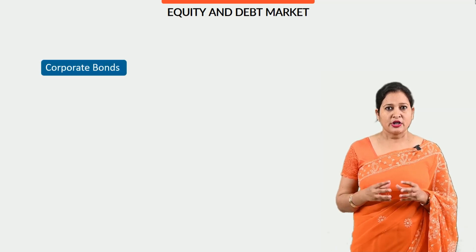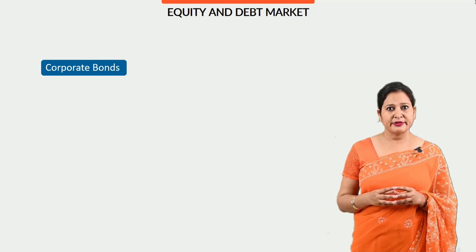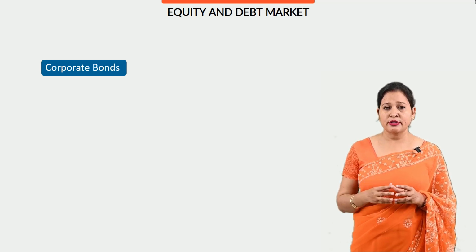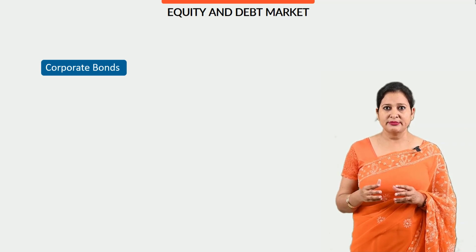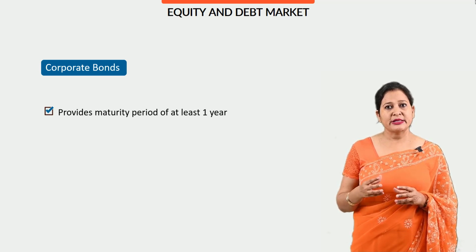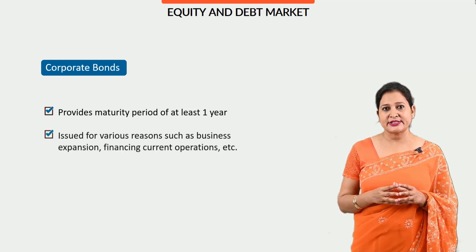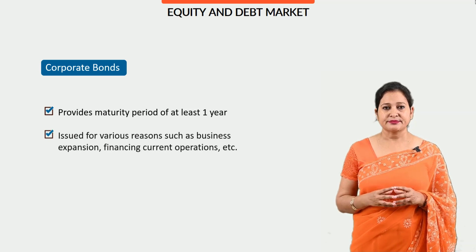Corporate bonds. A corporate bond is a bond issued by a company to raise finance for different types of reasons, like to expand ongoing operations or to go for mergers and acquisitions, etc. The term is usually used for long-term debt instruments with maturity of at least 1 year. So, corporate bonds provide a maturity period of at least 1 year and these bonds are issued for various reasons such as business expansion, financing current operations, etc.